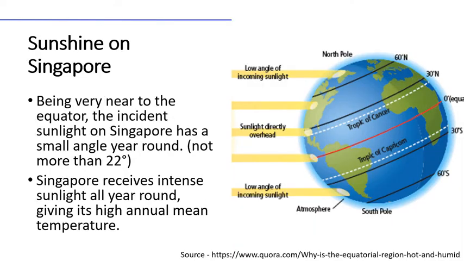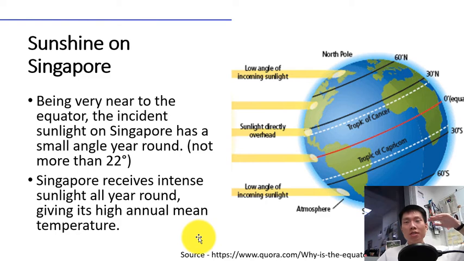So being very close to the equator, the angle of incidence, right, of the sunlight in Singapore doesn't exceed 22 degrees. We're saying that the angle of incidence of sunlight, plane mirror light, right, hits the layer, it doesn't exceed 22 degrees. And that means the intensity of the sunlight is very high all year round, because you can see it in the middle, right, it is more concentrated.